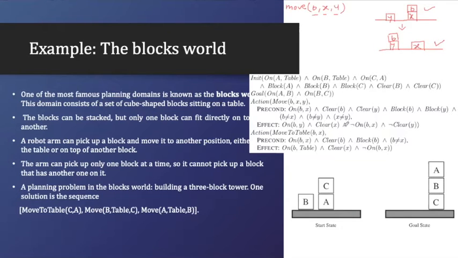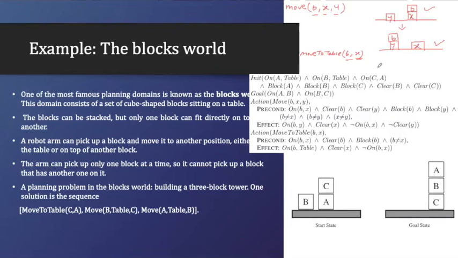Now I think you understood. Now come to move to table. There is another action called move to table, right? So what is move to table? Here we have two variables, B and X. You understand that we have to move B onto the table, where it was previously on top of X.